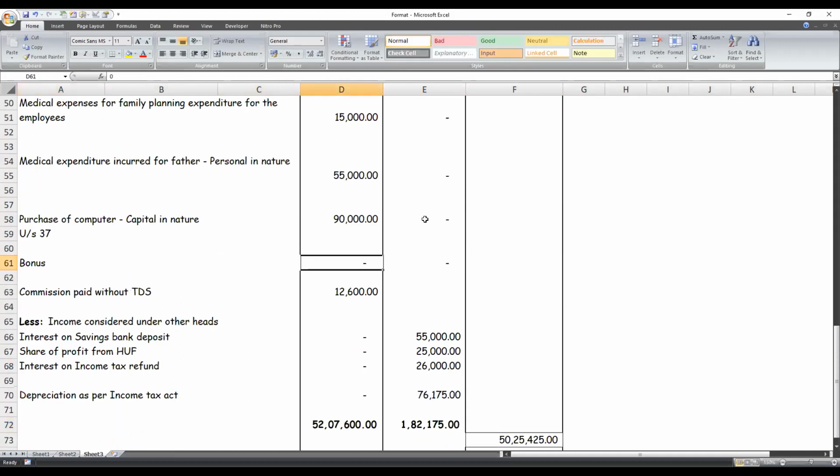Bonus, we need not make any adjustments because it was paid within due date. And why was it considered as paid within due date? Kindly write the reason. Because the tax audit is applicable to this specific individual, and 30th September is the due date, so he has paid before the 139(1) due date, and therefore bonus is allowed. And commission paid without TDS.